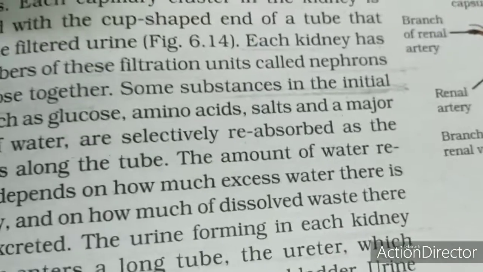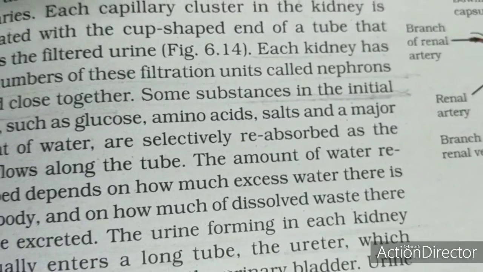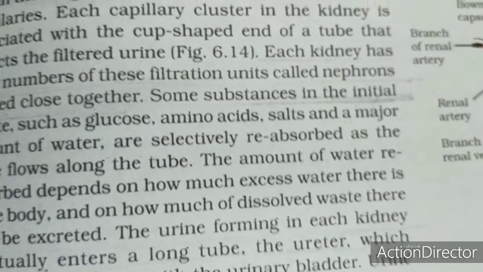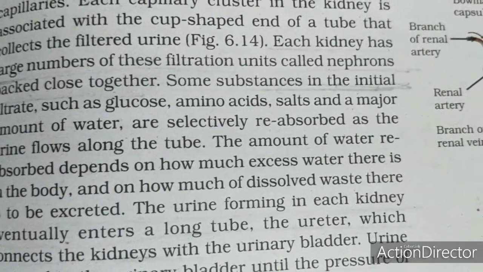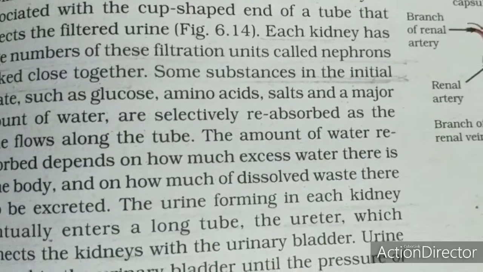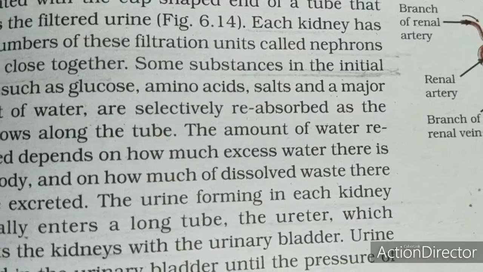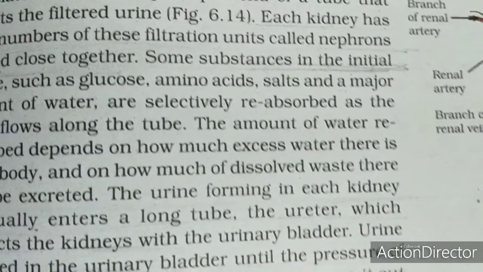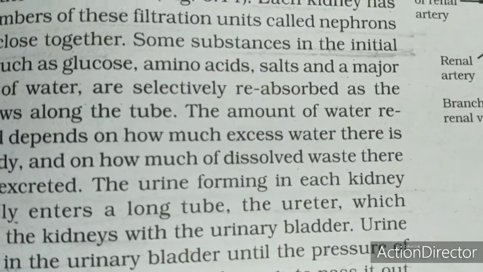As I told you, each kidney has a large number of these filtration units called nephrons, which are packed very close to each other. Some substances in the initial filtrate, things like glucose, amino acids, salts, and a major amount of water, get filtered in the glomerulus.